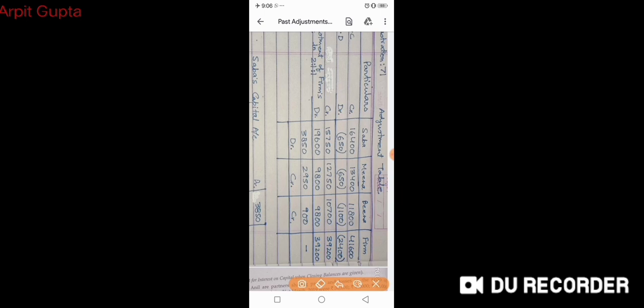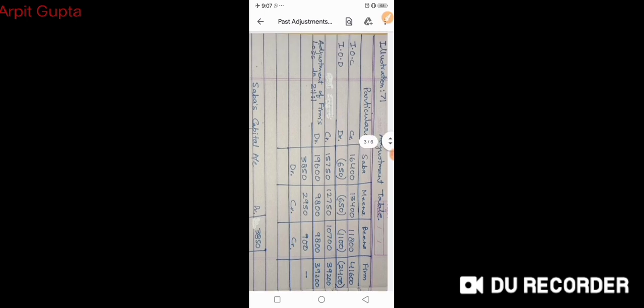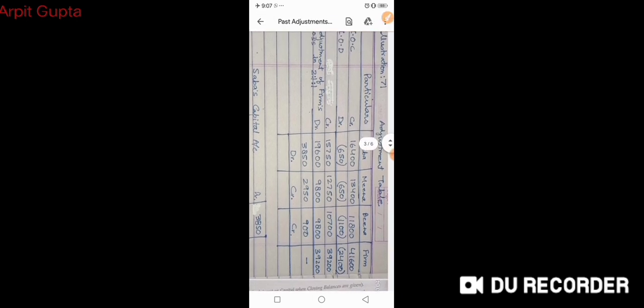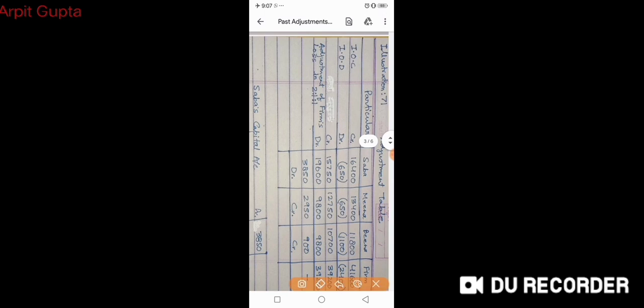And the same amount will be taken back from the partners. It is written adjustment of firm's loss in 2:1:1. You can see adjustment of firm's loss in 2:1:1. So 39,200 is the actual amount which has gone wrong. So the same amount has been given to the partners first of all, and the same amount has been taken back from the partners in their agreed ratio, that is 2:1:1.